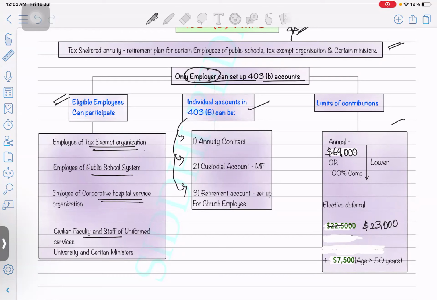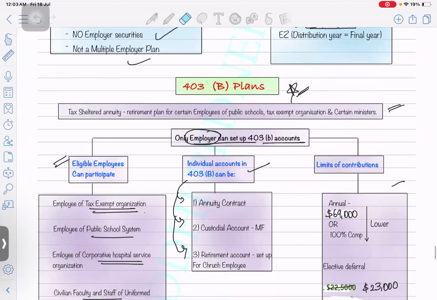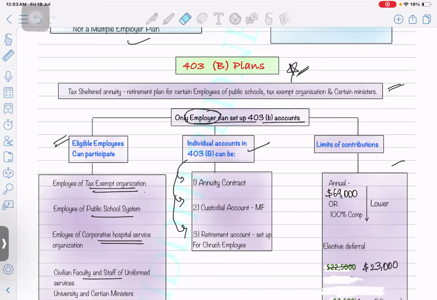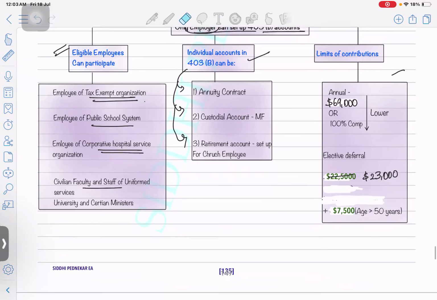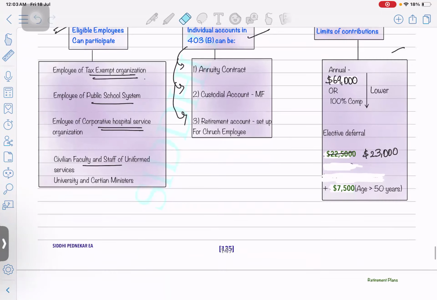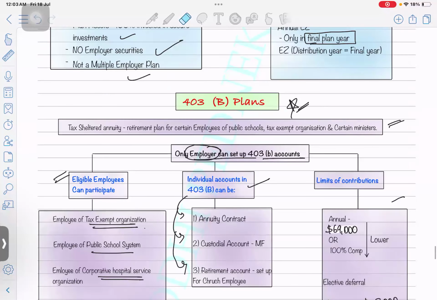So let's say the employee is also contributing. The employee can contribute, but they cannot set up the whole plan. Just like a SEP plan is something you can set up on your own for yourself, a self-employed pension plan, right? Just like that, no one can set up a 403B for their own self, but they can make some contribution, and the employer can match that contribution by making elective deferral contributions of up to $23,000. Maximum $23,000, plus an extra $7,500 is allowed if the age is more than 50 years.